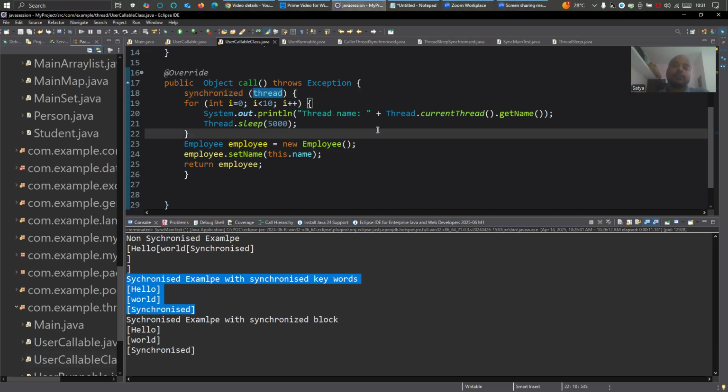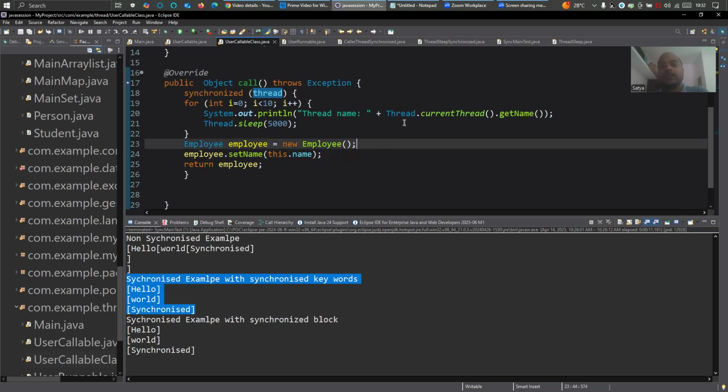The thread object which has accessed it first will hold the lock. It will execute the business logic inside that. Once it has executed the business logic, then it will release the lock, and only then can someone else access the lock of that particular object. This is how the synchronized keyword and synchronized block work.